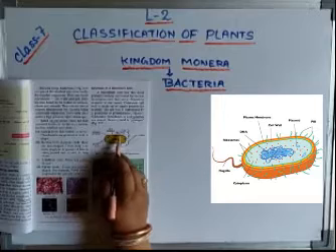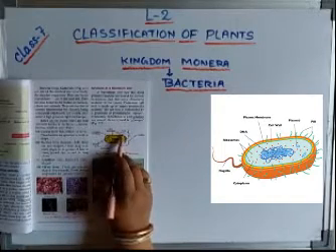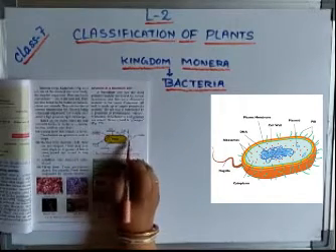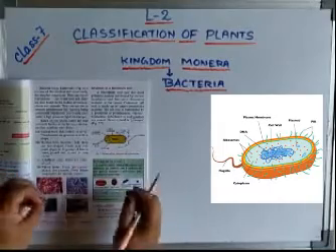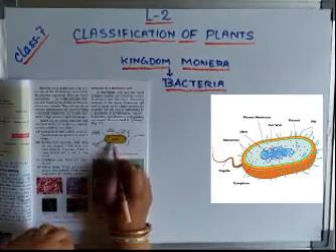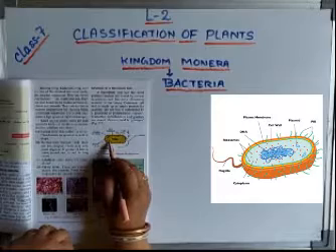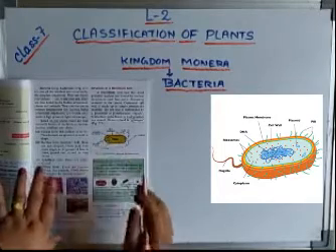Cell wall is proteinous and flagella is there. Flagella is the thin microstructure. Cytoplasm is inside. Stored foods are kept inside as glycogen. This is all about the structure of bacteria.